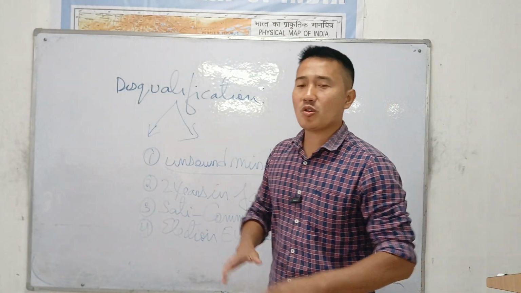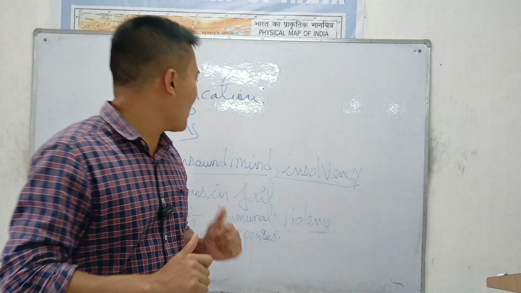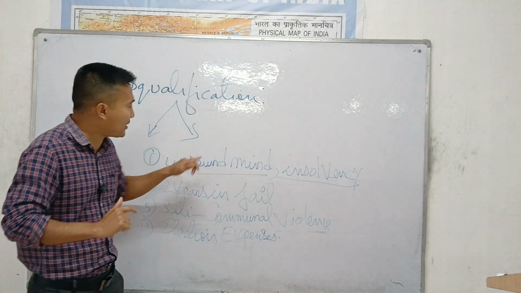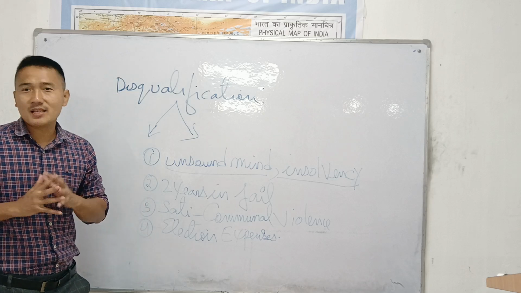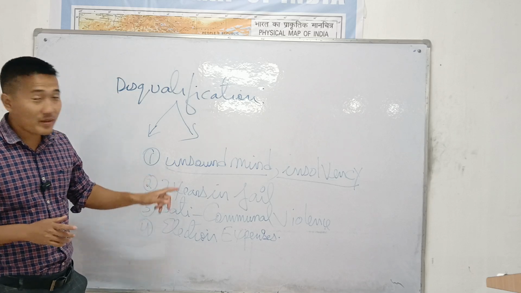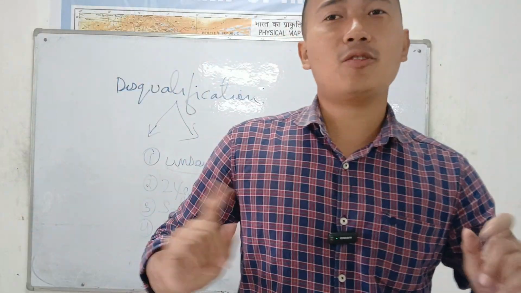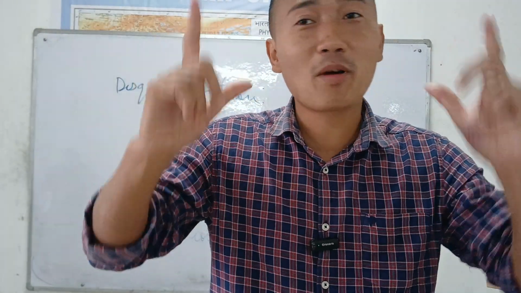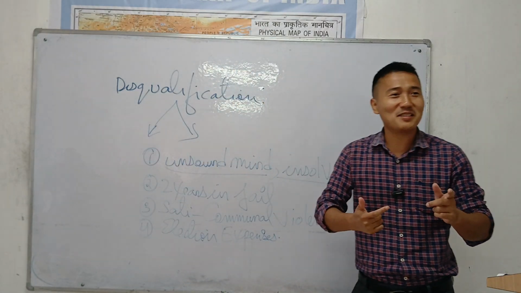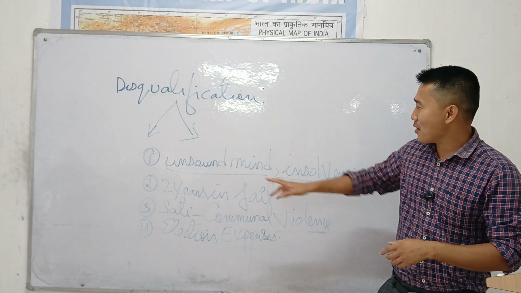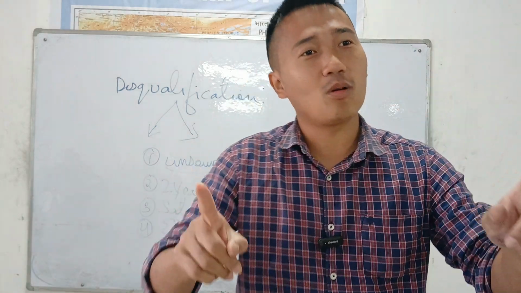Just remember this. There are so many disqualifications, but this is the condition. If you are a person of unsound mind or insolvency, I'll go step by step. You want to contest election to the parliament. Unsound mind means you cannot hear or you cannot see. Mentally you should be fit. If you can't hear, you can't see, you'll never be allowed to contest election to the parliament, even though you are a rich man or capable.